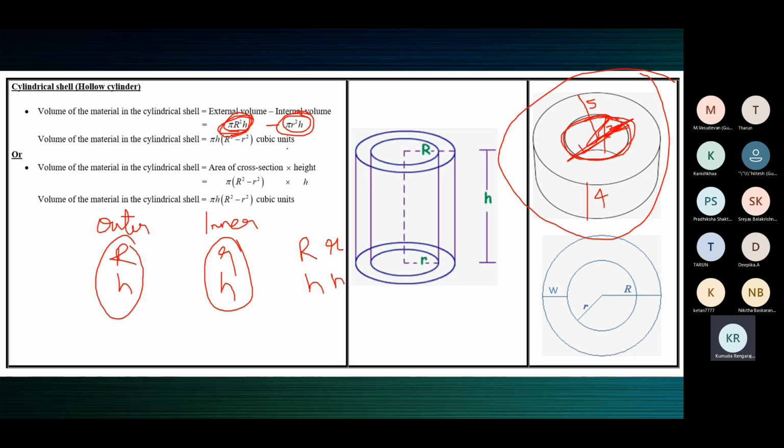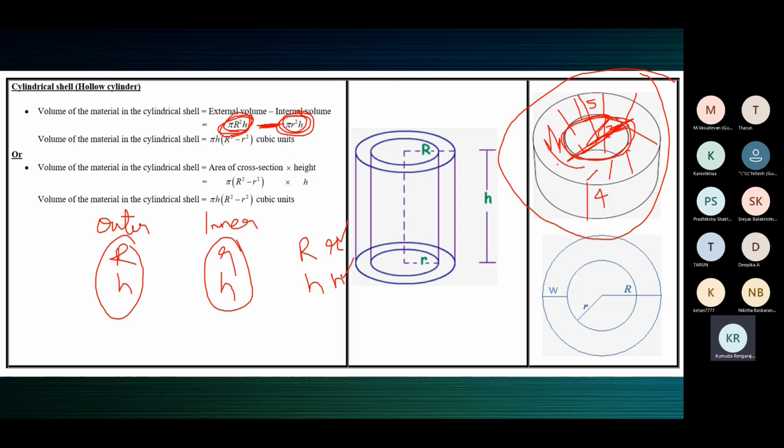So what volume are you removing? You're removing, you're not adding. That's why we're subtracting here. Minus pi r square h is being removed. So this minus this will give you the remaining volume, and that remaining volume is the volume of the material. You can imagine that. That remaining volume is the volume of this piece. That is a cylindrical shell.